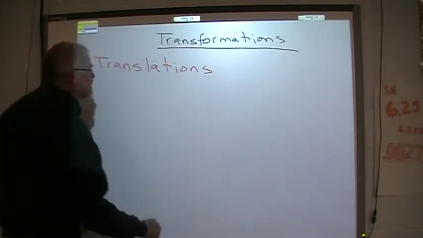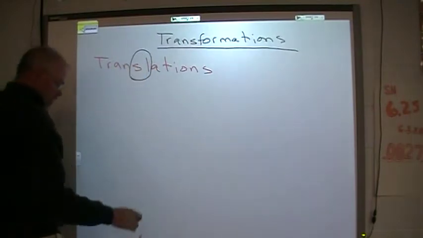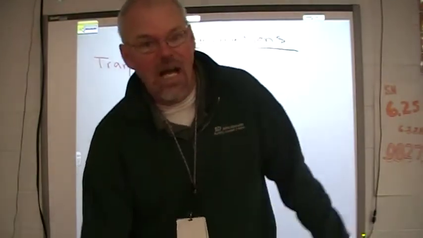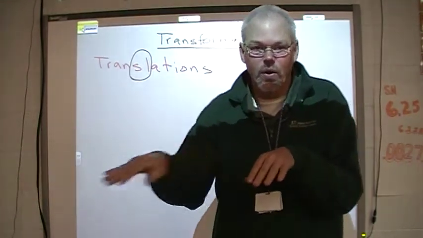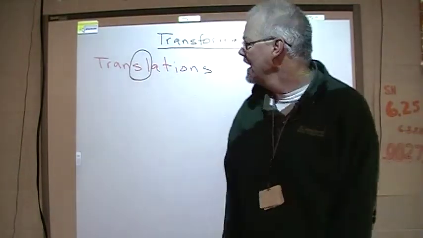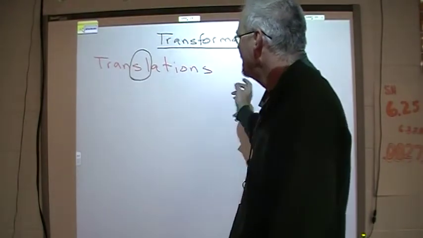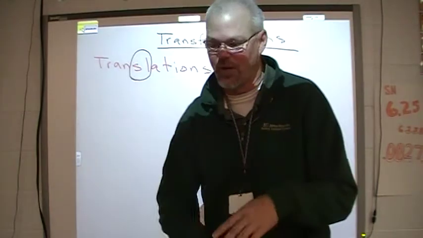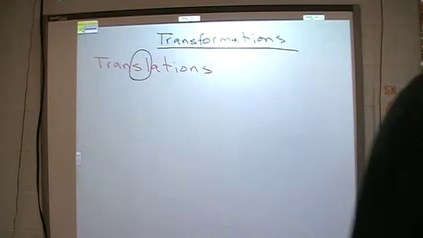In translations, the key words, I'd like for y'all to highlight it on your paper right now. Circle or highlight that SL. And you can see on your note sheet I got a picture of a slide. Because all you're doing is sliding the figure across the page, down, up, whatever the directions tell you to do. It's a slide. SL. That's how we remember it. Translation means to slide the figure. You're not going to change sizes. You're just going to move it around the grid. I'm going to put this on the projector and we'll take a glance at it.